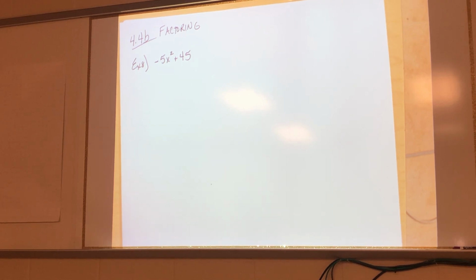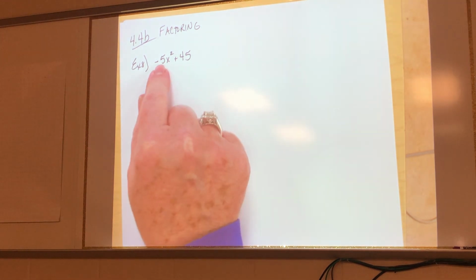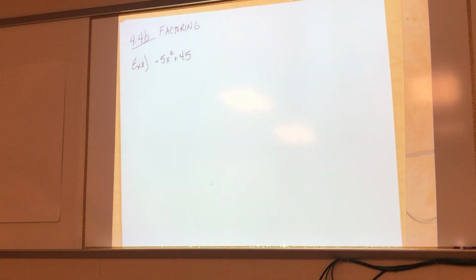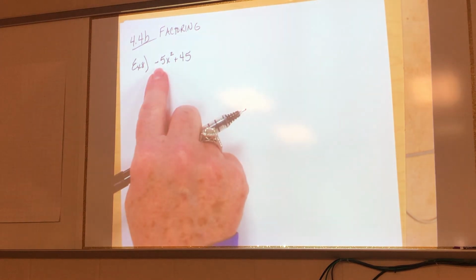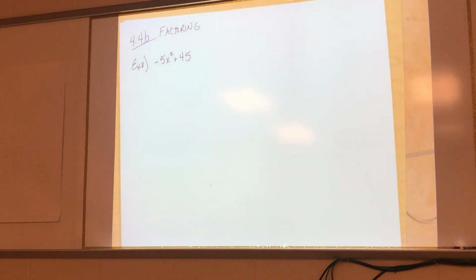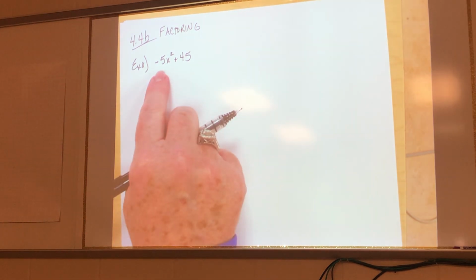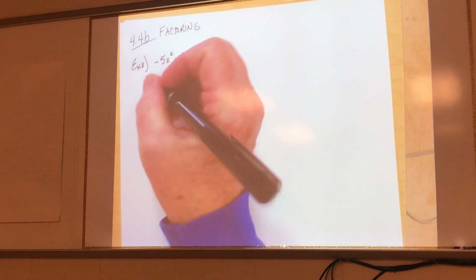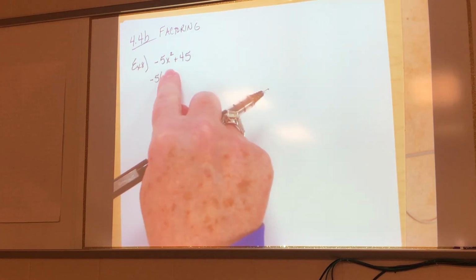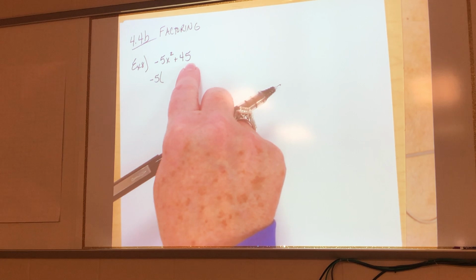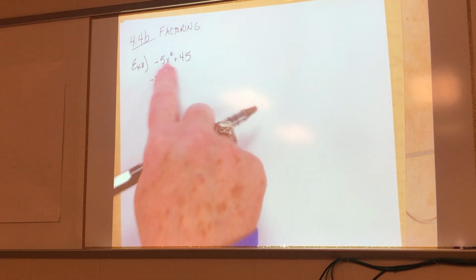All right. So here's the deal. Whenever you have a negative on the x squared, when you try and factor it, it makes all the things that you were taught, it messes them all up. And then you're like going, what? No, wait. Okay? So anytime there's a negative on an x squared, I'm going to take that negative out. And it's going to change the sign of everything that's left. So instead of just taking out a 5 here, what am I going to take out? A negative 5. This negative is going to change all these signs. So it's going to make this guy positive and this guy negative. Okay?